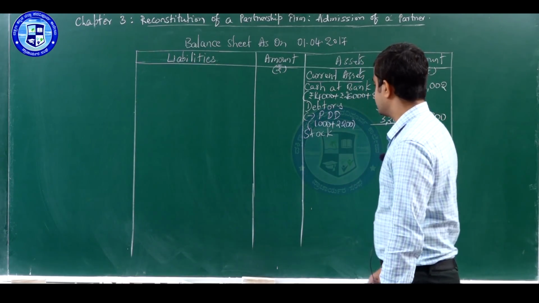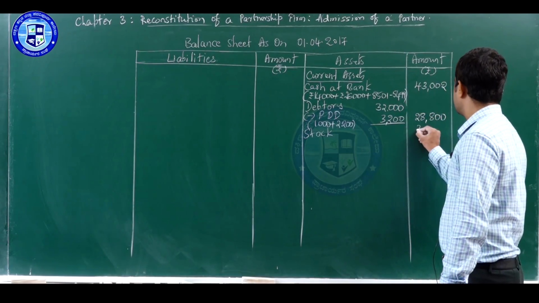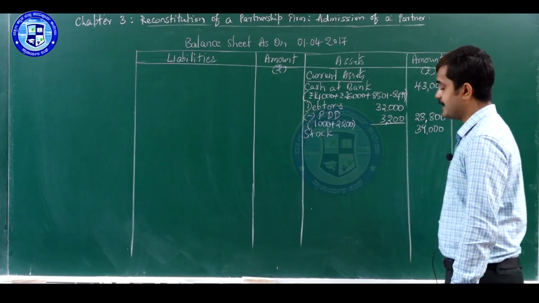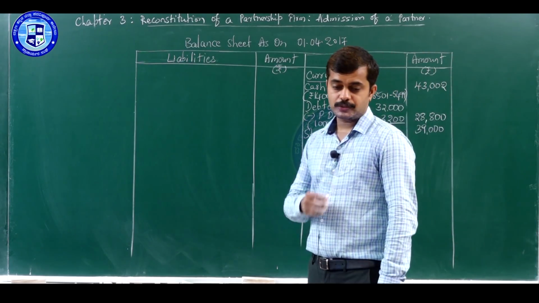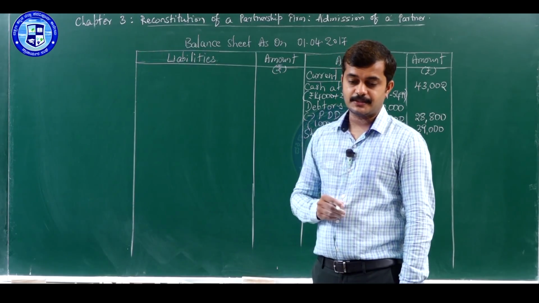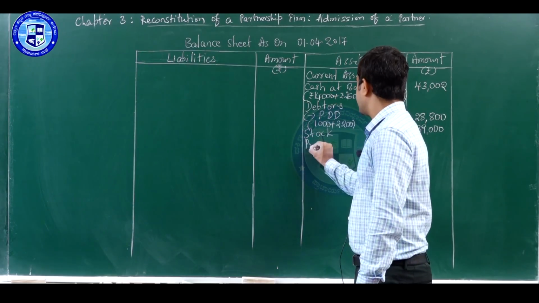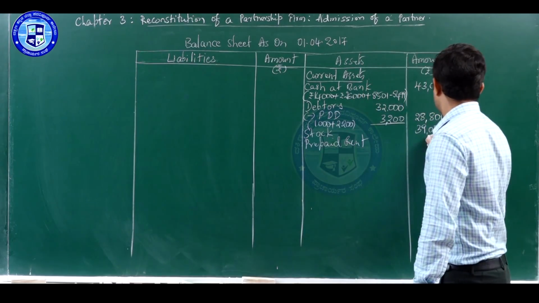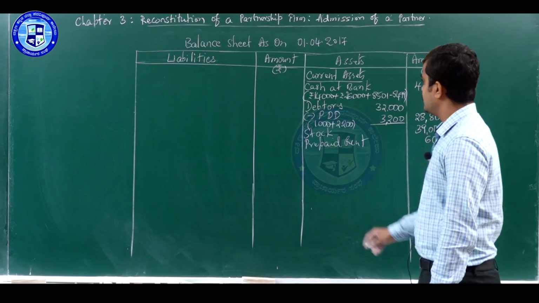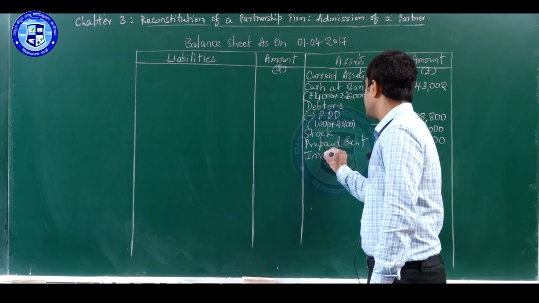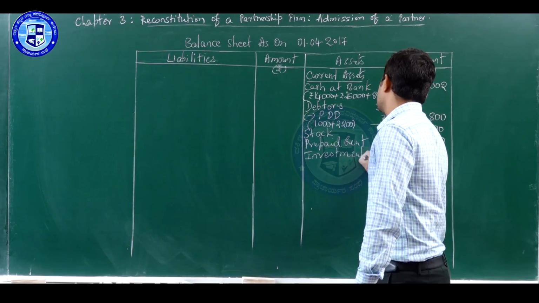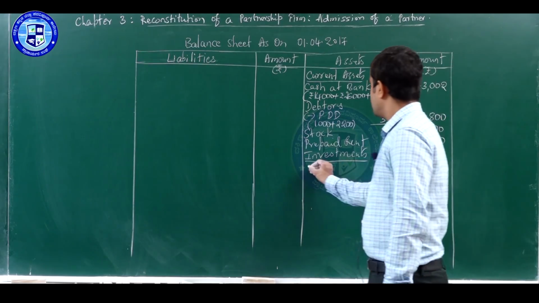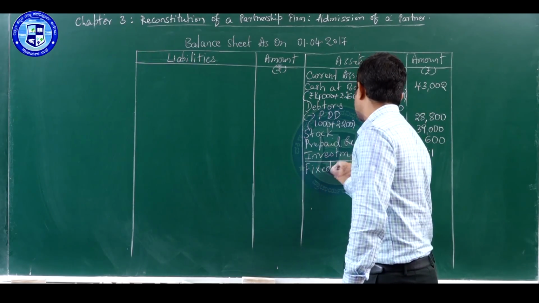After that, we will write stock. In respect of stock, there is no adjustment, so we can take the value given in the balance sheet, that is 39,000. Next, there is one more unrecorded asset, that is prepaid rent. We will write under current assets prepaid rent 600. After current assets, we have to write investments. In this problem, we don't have any investments, so nil. Then write fixed assets.